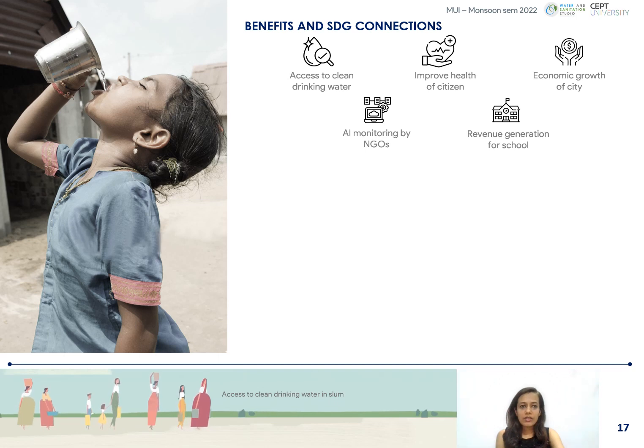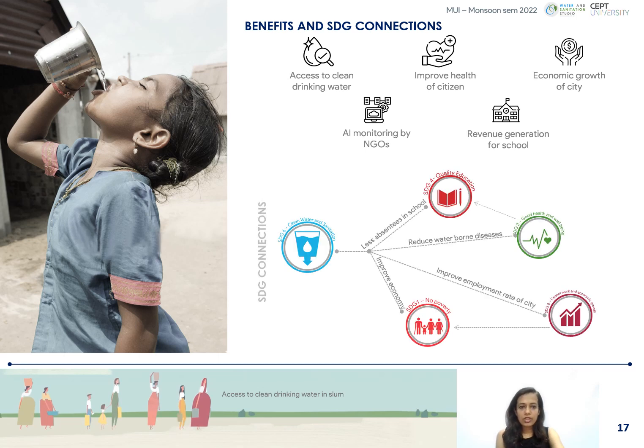Through this project, RMC will achieve the larger goal of providing clean drinking water to citizens, which will improve health and ultimately improve the city's economic growth. Quality monitoring by the NGO will reduce the RMC's burden, and the schools will generate revenue which can be utilized for the WASH sector, making it a sustainable model.